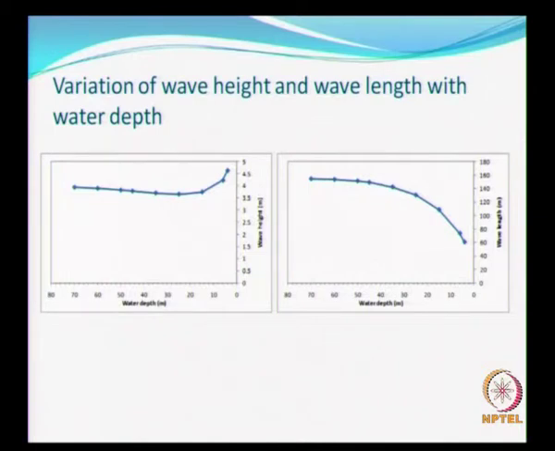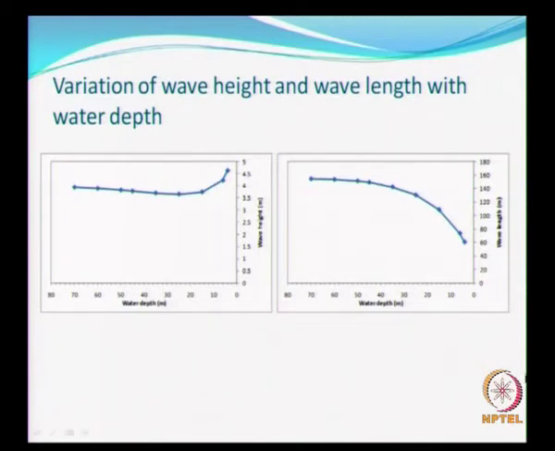Now for the same problem, what I have shown here is the variation of your wave height from a water depth of 70 meters, and you see that there is a gradual decrease, and as you proceed towards the coast you see that there is a slight increase in the wave height, and somewhere close to the breaking condition the wave will break.